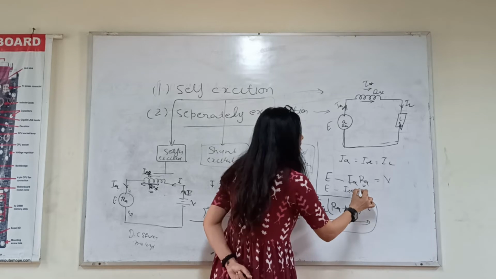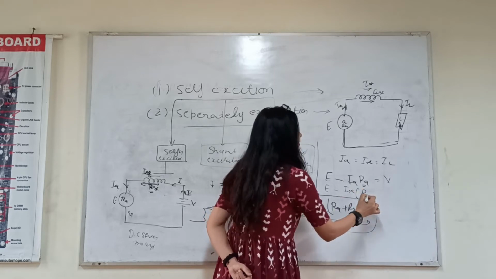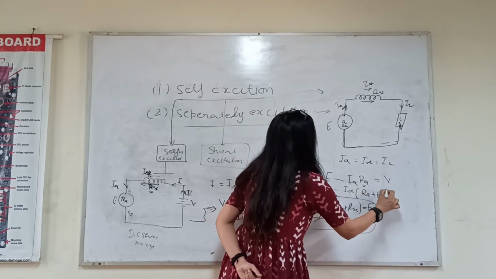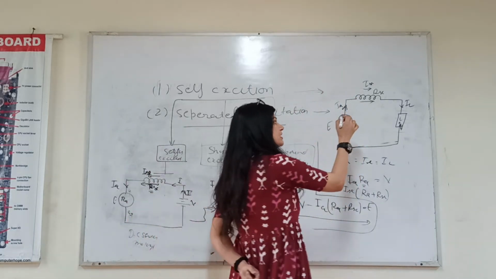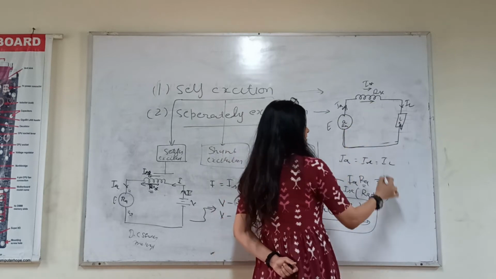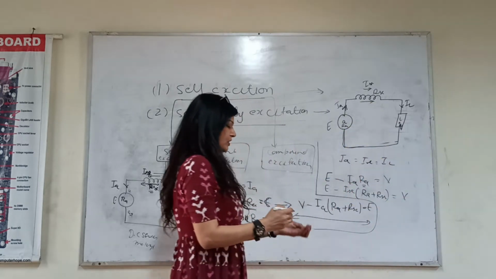So in case of only RA, we will replace this RA with RA plus RSC, because there are two resistances which are connected in series. So the total resistance will be this, and this will be equal to V.